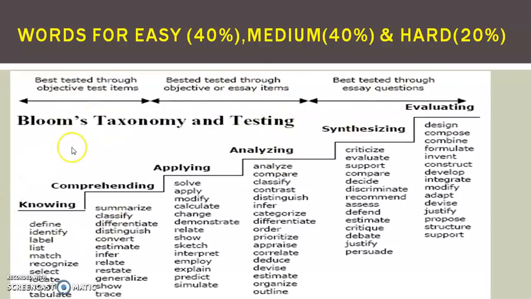Now what words will teachers or professors use to ask the question? Let us say in simple pattern they will ask define, identify, label, list, match, select, recall, or in comprehending, let us say classify or convert, estimate, relate, show, trace. And in some medium level, applying and analyzing, so solve, apply, relate, show, sketch, no, not a sketch type of thing, but predict or likewise it can be asked. So study these words very well, which type of words will be asked for difficulty level 3-1. So words for easy, so study this Bloom's taxonomy for level 1, level 2 and level 3 questions.